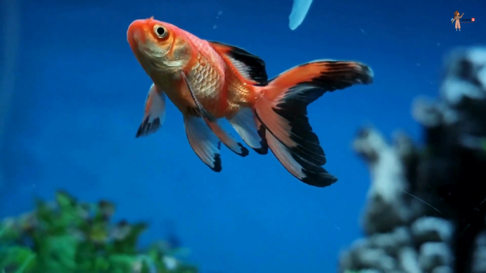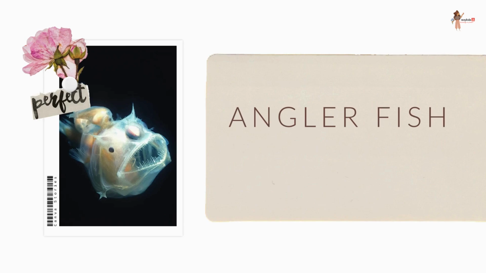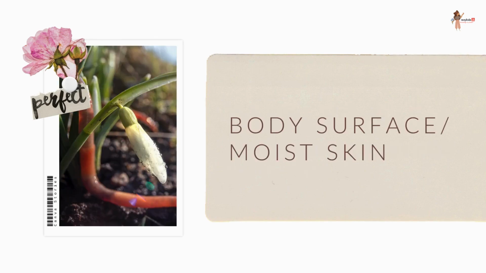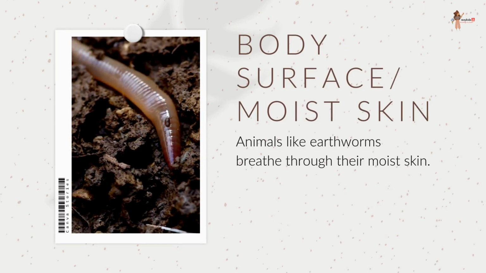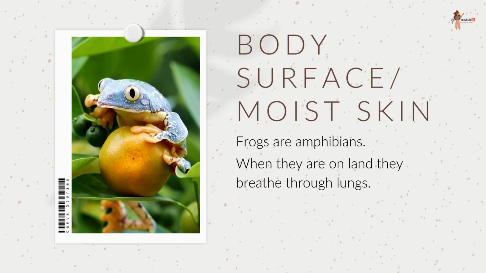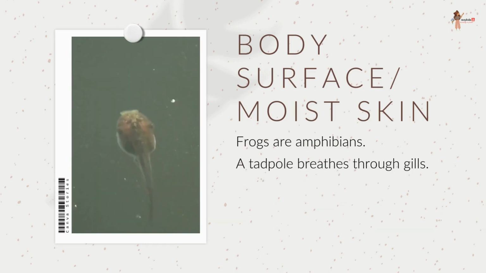Now, before we move on to the next breathing organ, let me tell you something. There is a fish called anglerfish. It carries a light to attract smaller fish and then eats them. Interesting. Next body organ for breathing is body surface or the moist skin. Animals like earthworms breathe through their moist skin. Frogs are amphibians. When they are on land, they breathe through lungs. But when they are in water, they breathe through their moist skin. A tadpole breathes through gills.